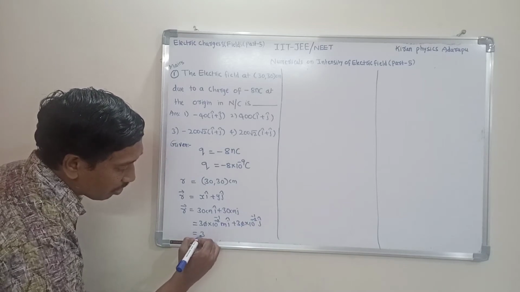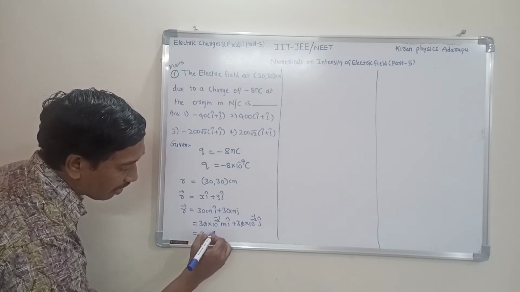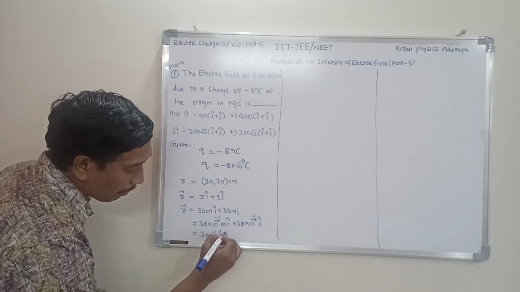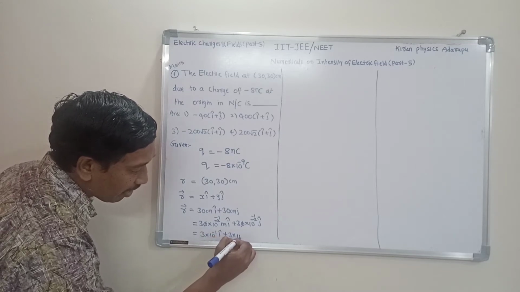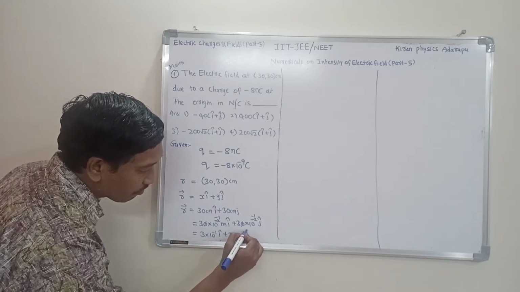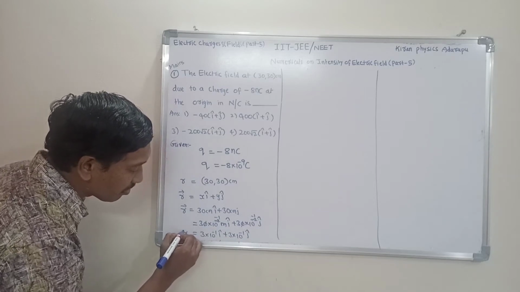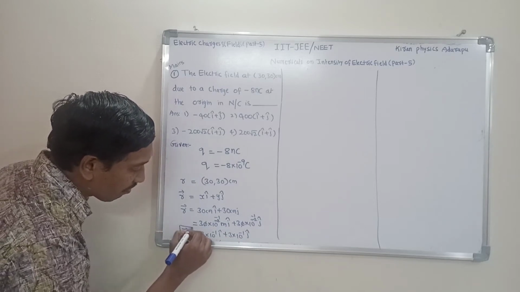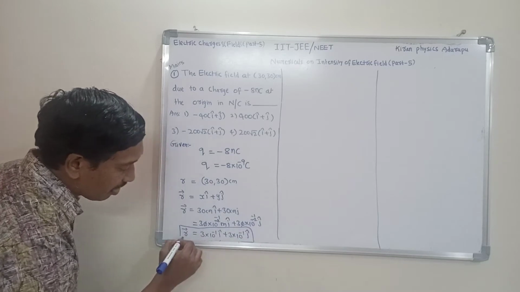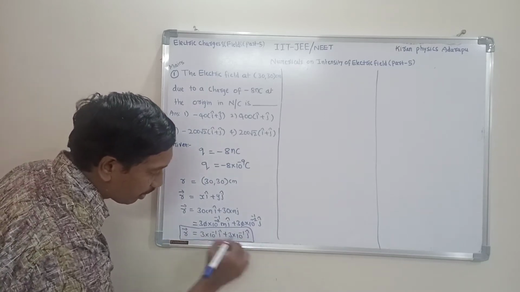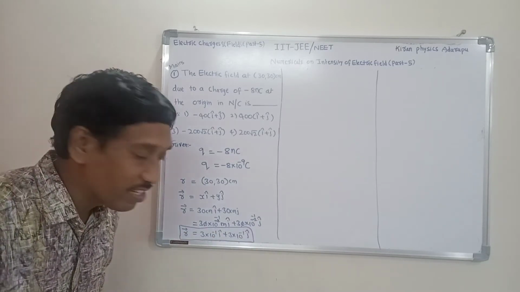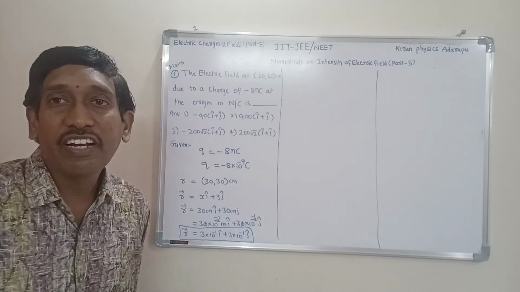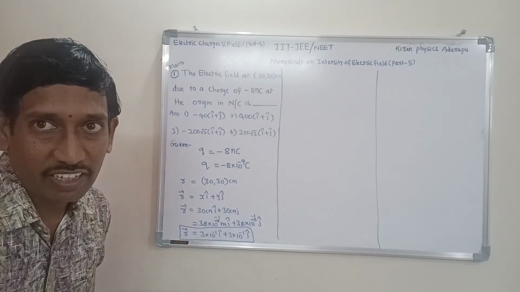That means 3 into 10 power minus 1 i cap plus 3 into 10 power minus 1 j cap. This is the given position vector.